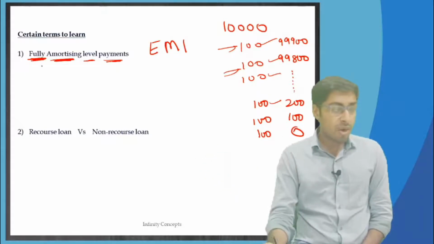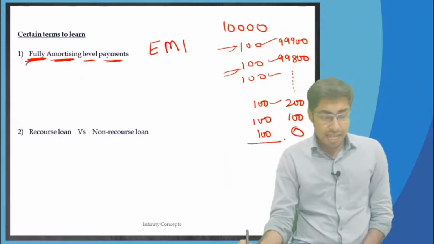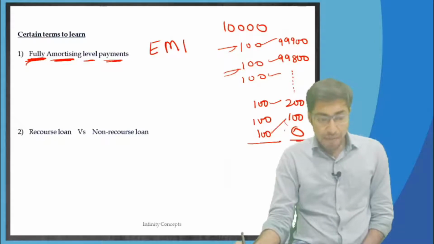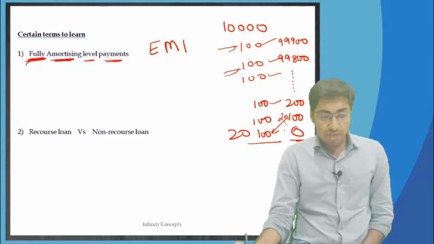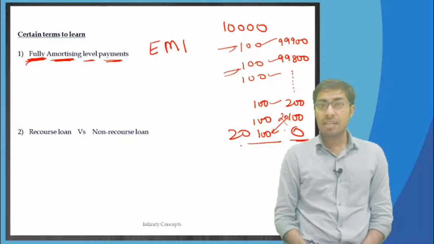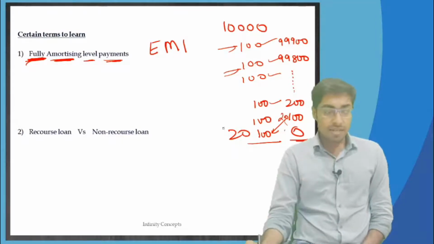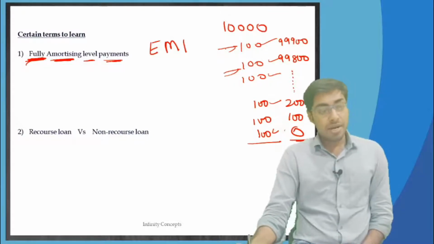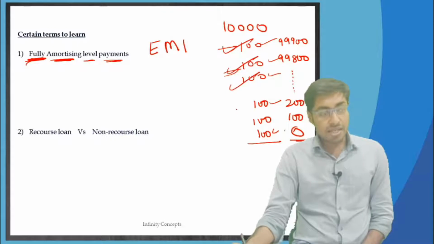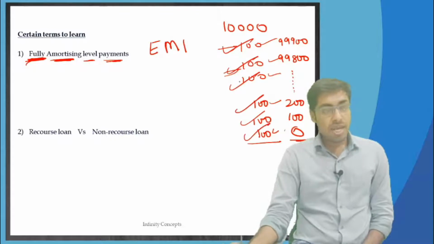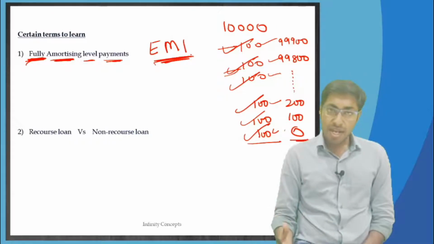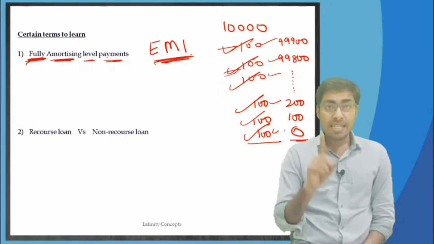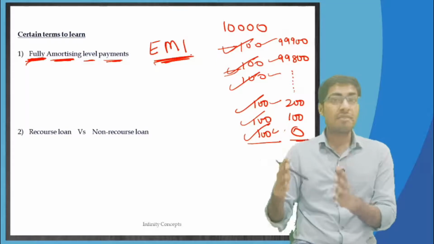And fully means what? Fully means that in the end, zero amount is left by paying the same. You don't have to pay 20,100 because there was a 20,000 loan pending on the last day. It doesn't mean like that, correct? So this is fully amortizing, and level payments means every month you are paying the same amount. The same thing is your EMI, equated monthly installments, that you pay. So this is known as EMI, fully amortizing level payments.